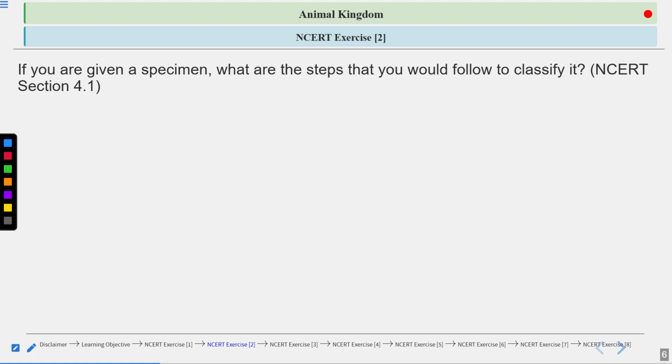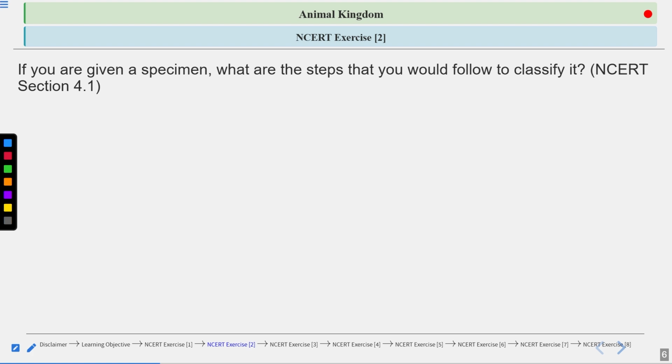So that will be helpful for your study, right? So if you are given a specimen, what are the steps that you would follow to classify it? So these are the steps: classification, identification, nomenclature, characterization.